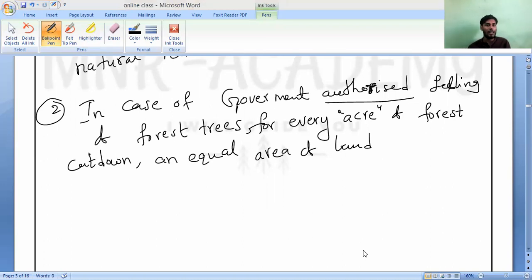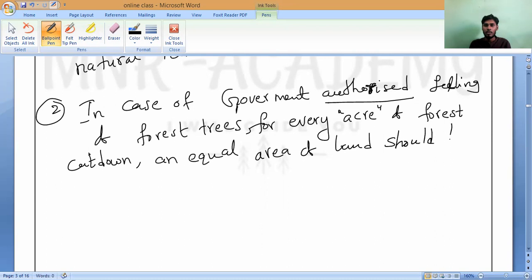Forest cut down, an equal area of land should be planted with saplings of trees. Can you say what the meaning of sapling is? What is the meaning of sapling? Seeds, sir. Seeds for trees, sir. Very good.